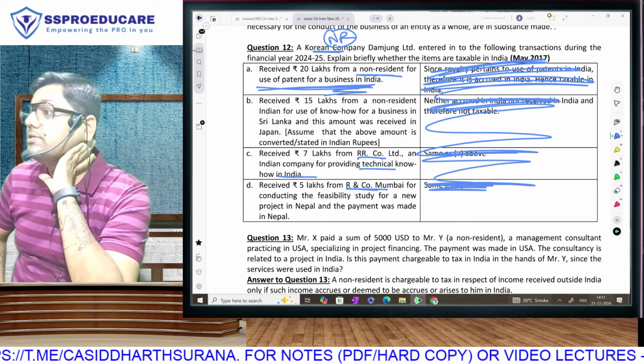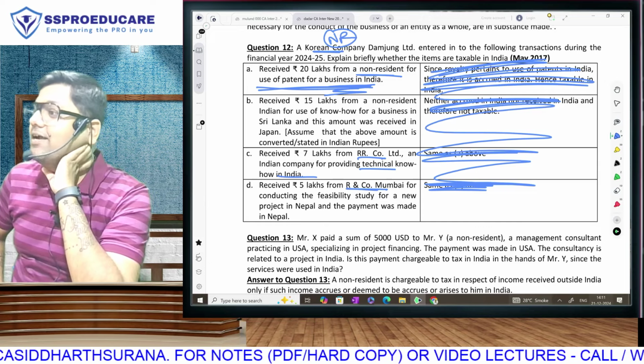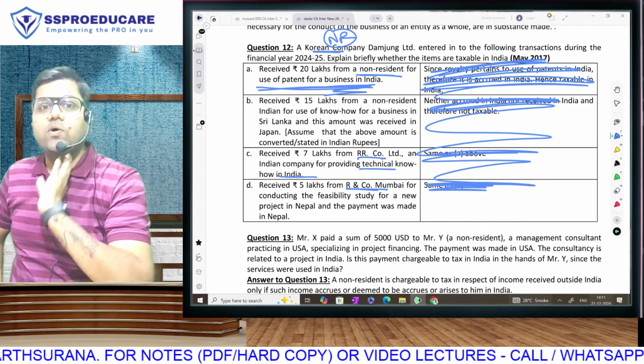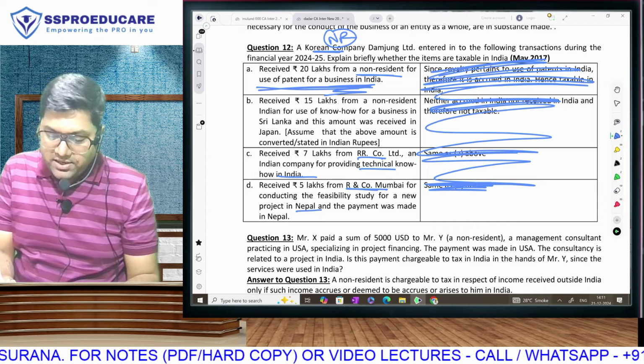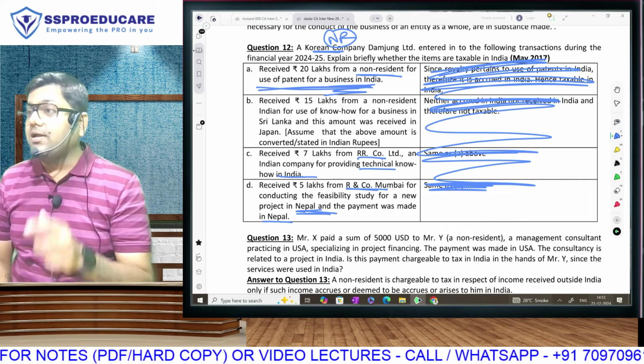Say taxable or not taxable. Earlier you were saying taxable. You're changing your answer again. Taxable or not taxable? Why? Because it is being used for a business outside India, payment outside India for interest, royalty, and FTS.